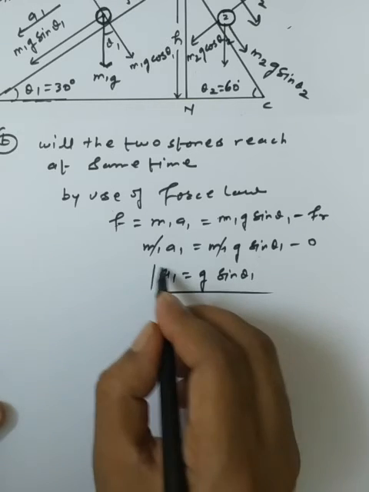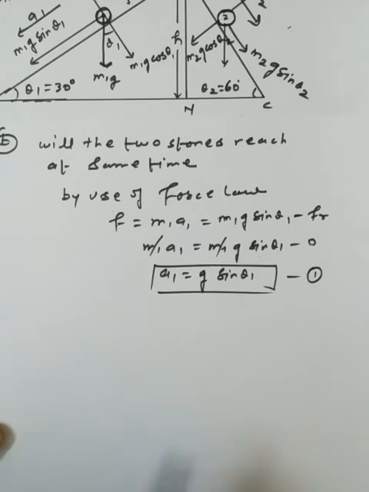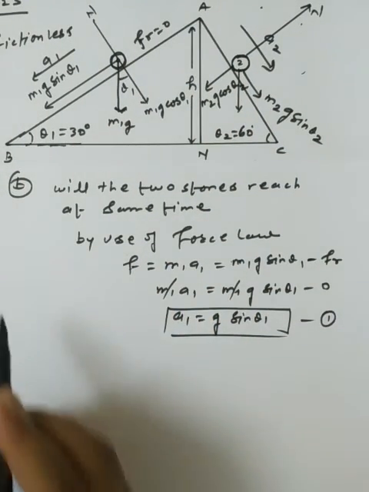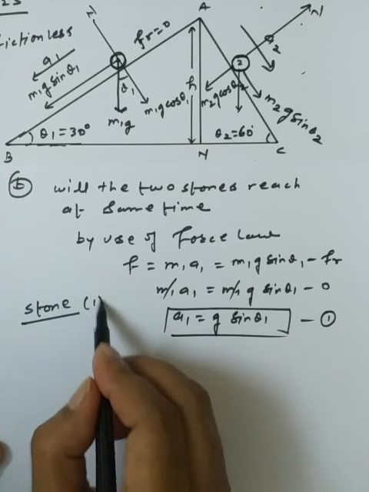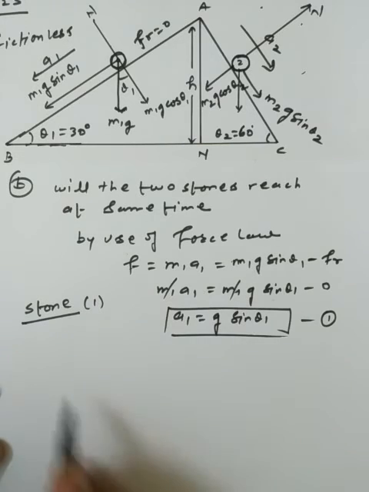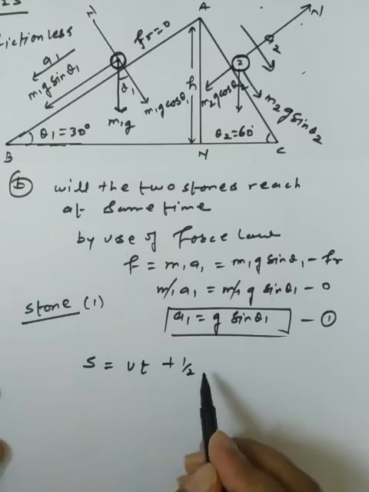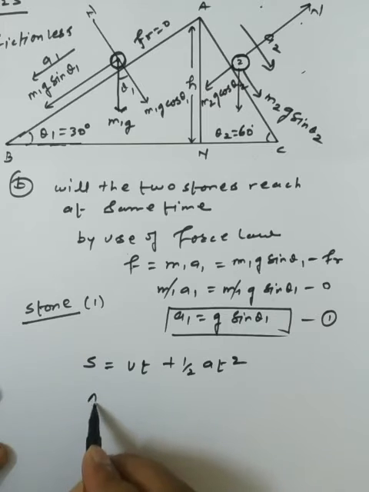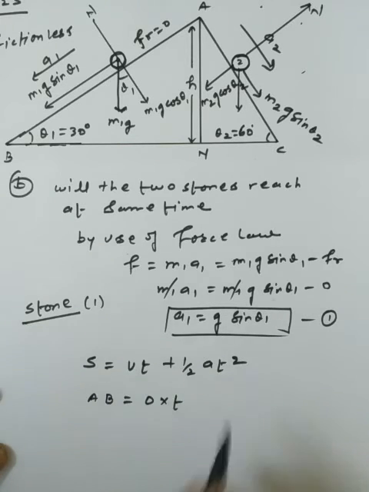This is one of the basics we have discussed here, equation number 1. Now, how much time will it take to cover the distance from A to B? We are talking about stone 1. I am using the basic concept S equals ut plus half at squared, where S is simply AB. The initial velocity of the two stones is 0.